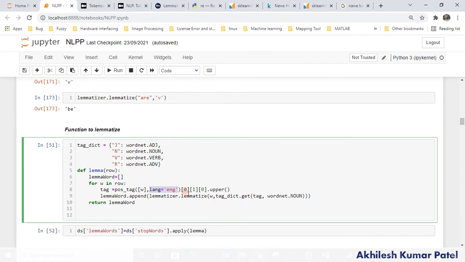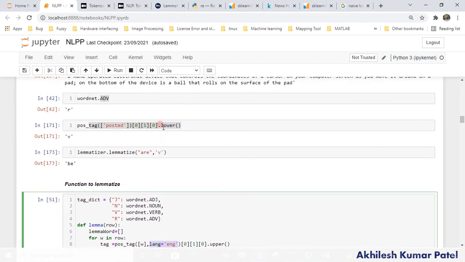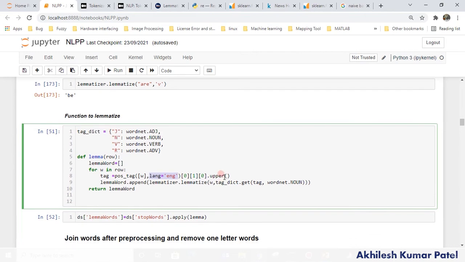Again I am applying index 0 and 1. From where did we get that? From here, right? And we are converting it to lower case, because when we are going to lemmatize, we have to provide it in a lower form. So here I have provided the pos tag, and we are getting it in the upper form. As I told you, we need it in a lower form, but still I am doing it here in an upper form. I will let you know why.